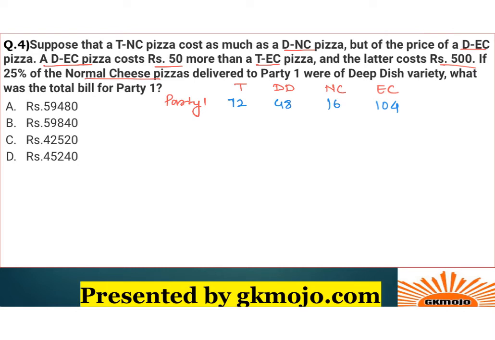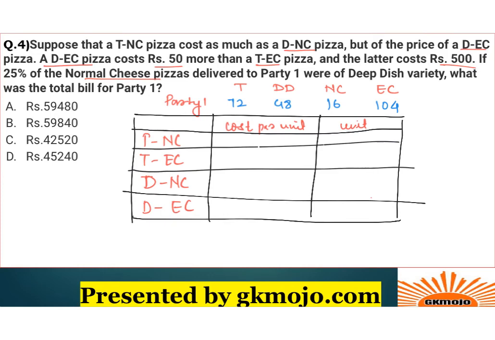So basically what they have done is given 4 types of pizza, which are thin crust normal cheese, thin crust extra cheese, deep dish normal cheese, and deep dish extra cheese. All right, so they have given their cost, cost per unit, and in the second piece of information, the second line, if 25%, we have to calculate the units. All right, how many pizzas were delivered for each type. So this is the table that we need to make.